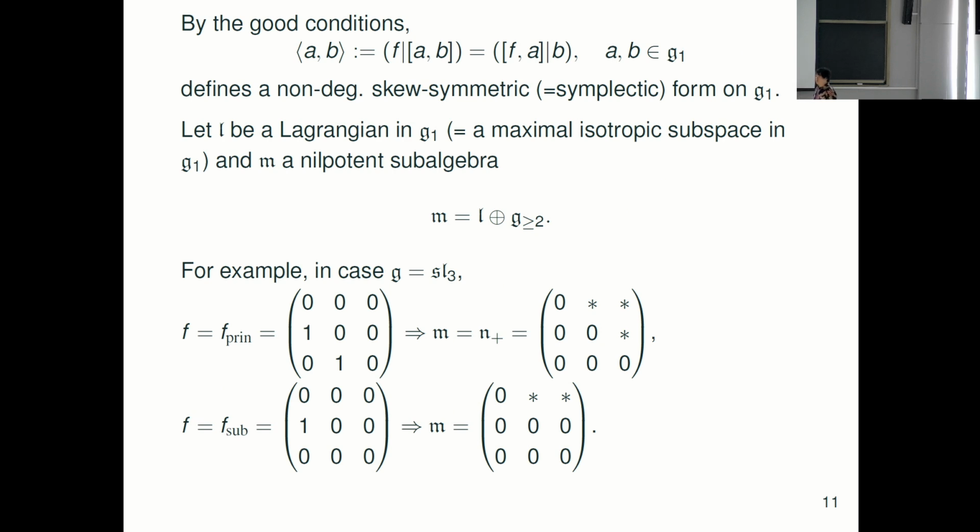Then we want to introduce small m. This is L plus g_{≥2}. This nilpotent subalgebra, we fix later. For example, if f is principal, this m is just n_+, the upper half subalgebra. In any principal case, this m is just n_+. And if f is subregular in SL3, this becomes a smaller upper half subalgebra. It's like this. So this is our example for m. You can forget all the definitions, but at least we can define such an m associated to f. Okay.